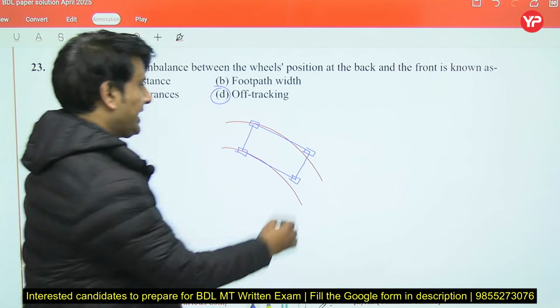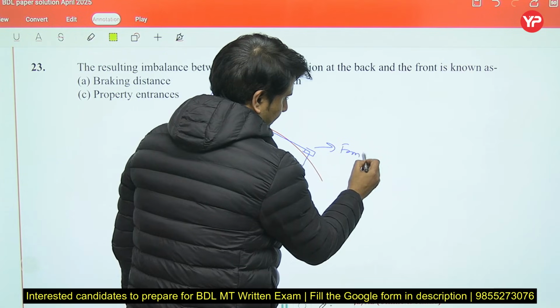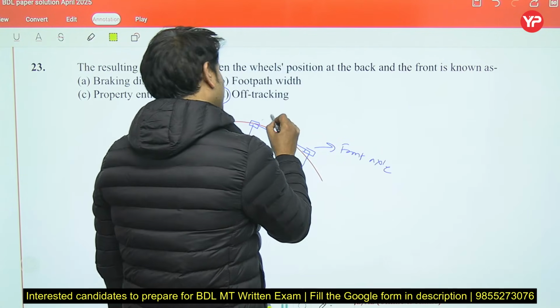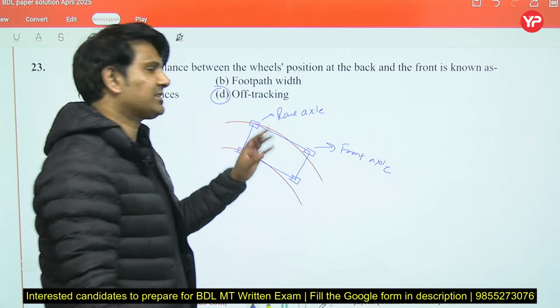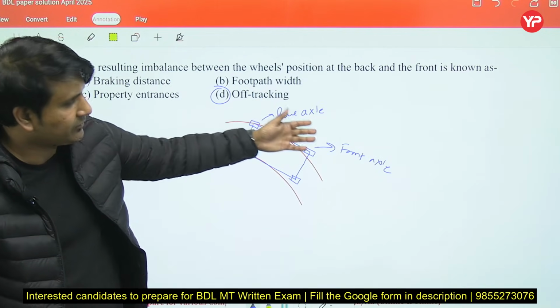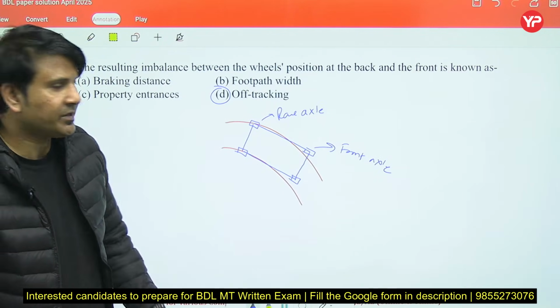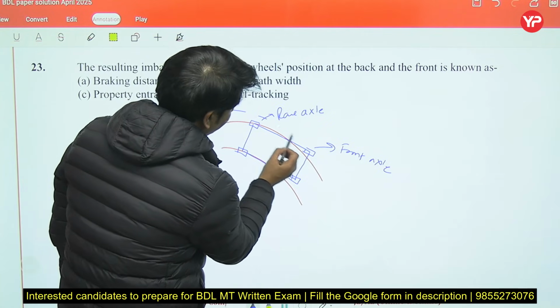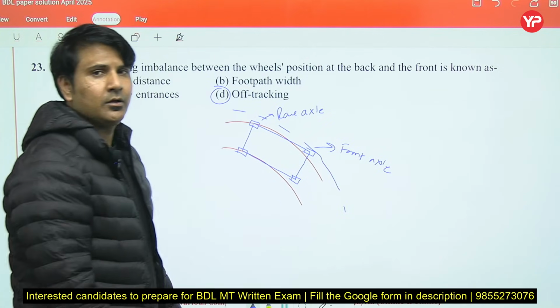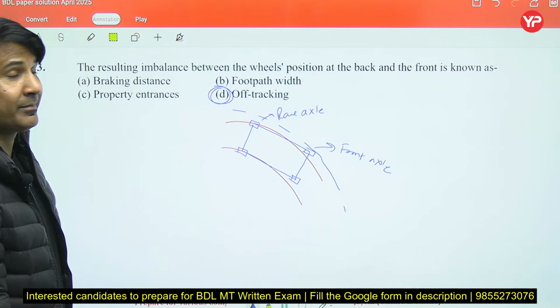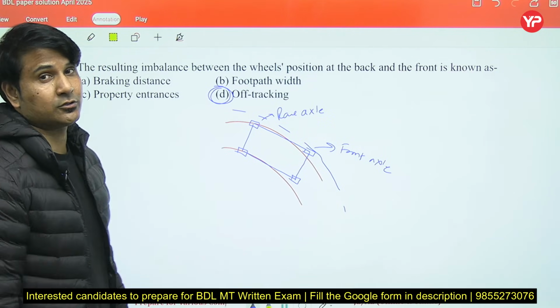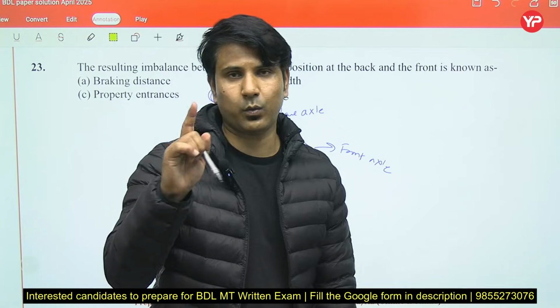So the rear axle will not follow the path which is traversed by the front axle. In that case, you will see some type of off tracking, and this is known as mechanical widening, sometimes also when number of lanes is 1.